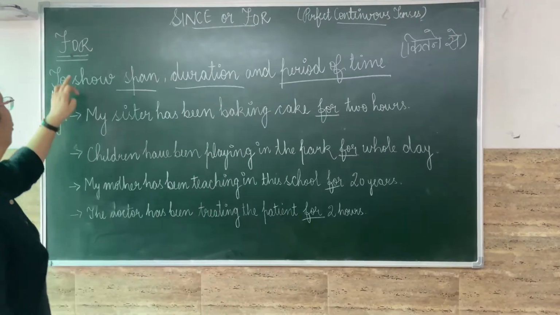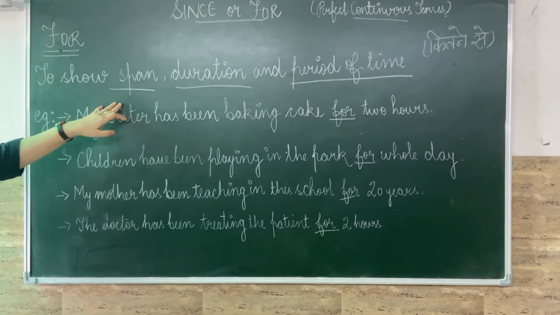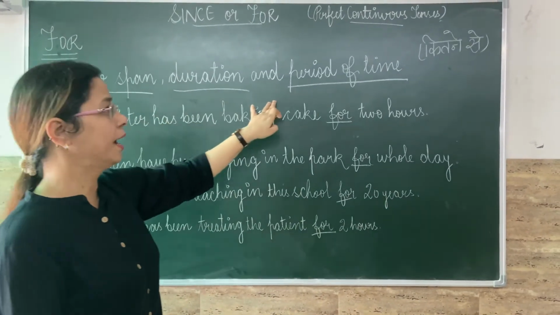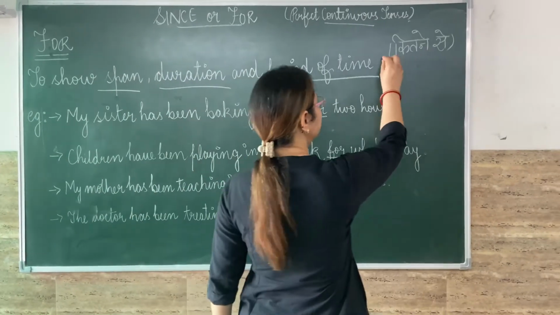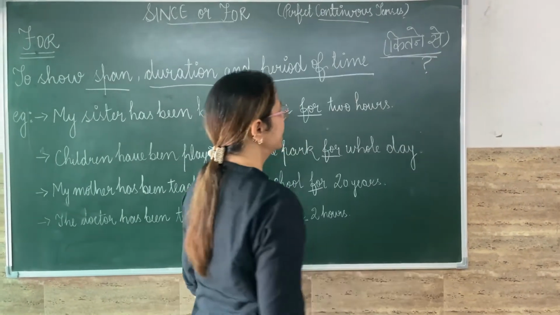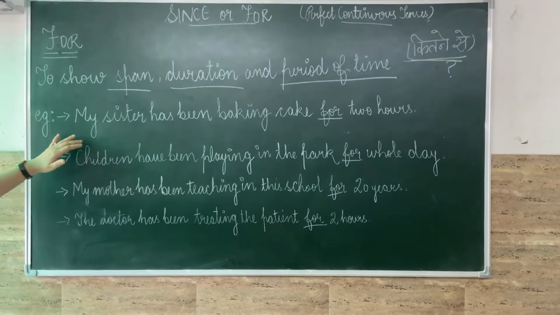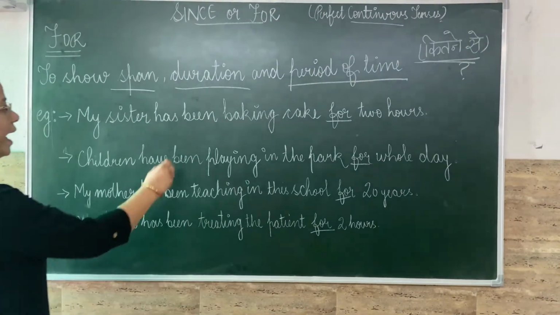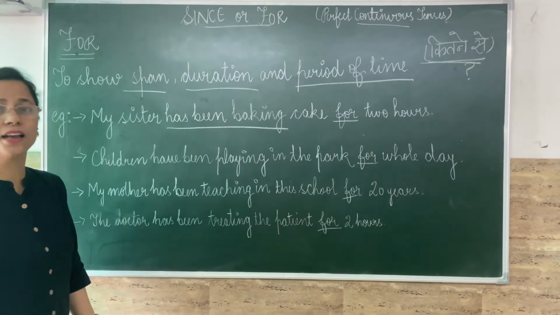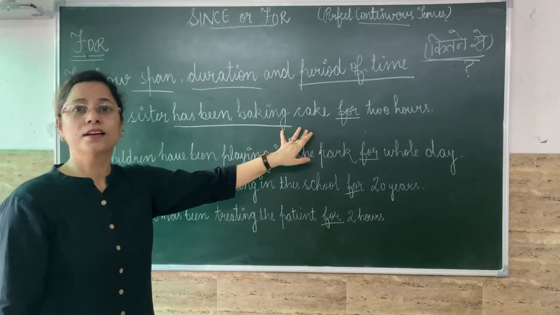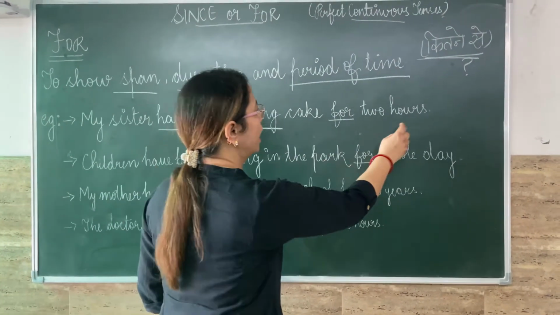Let me tell you, for is used to show span, duration and period of time. That is कितने से, right? Let's start with examples. My sister has been baking. Sister cake bake कर रही है. कब से? For 2 hours.